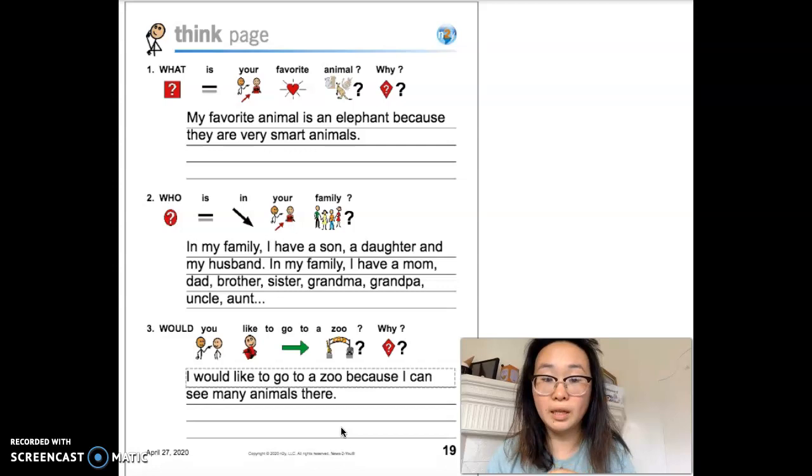But maybe you'll feel differently. Maybe you say you don't want to go to the zoo because the animals might look sad. So everyone has different answers. But the zoo also has a park. It also has different activities there that you can do as well.